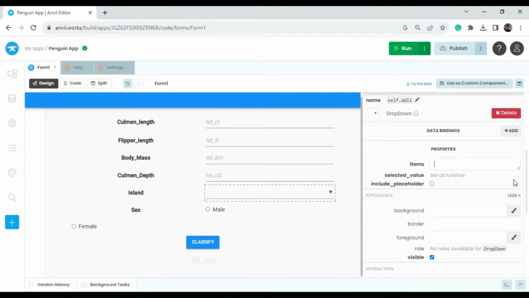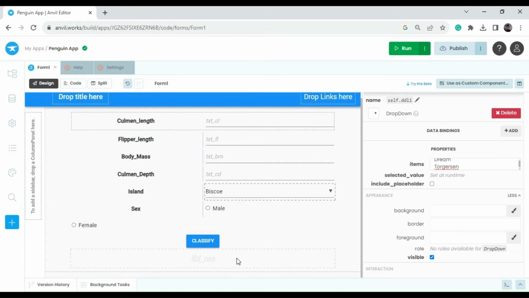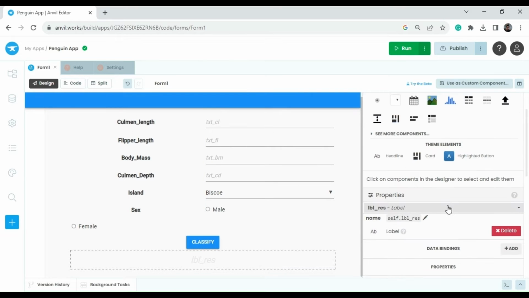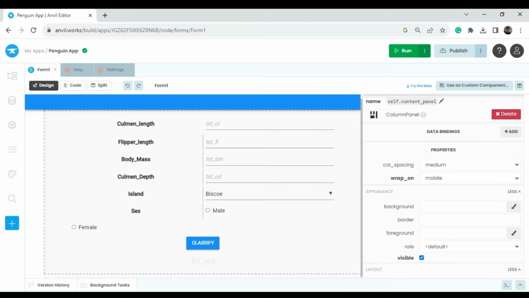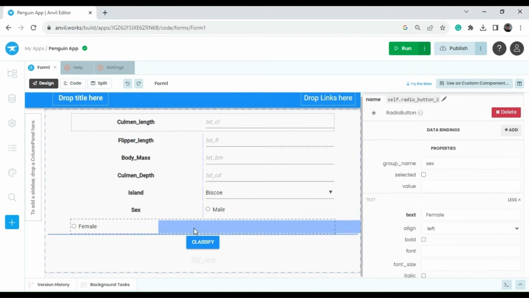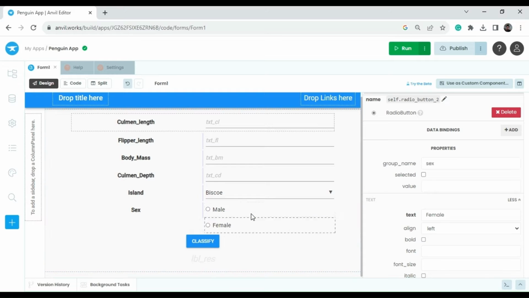Yes, I am going to give some items for the drop down list. Biscoe, Dream and Torgersen. Torgersen is the island's name. So approximately I am done with my design section. I made proper alignment.